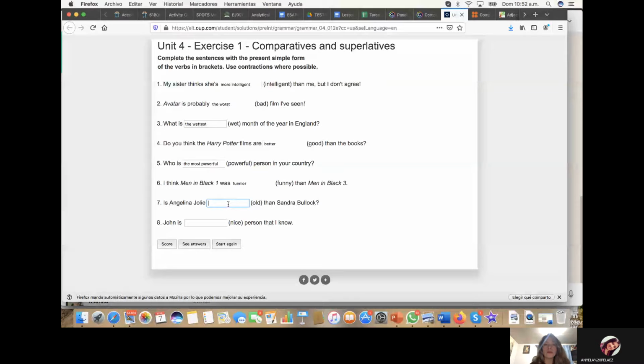We have the adjective old than Sandra Bullock. Remember, two subjects and the keyword than, so it's going to be a comparison. And old is regular, so we only have to add er to do the comparison: older.